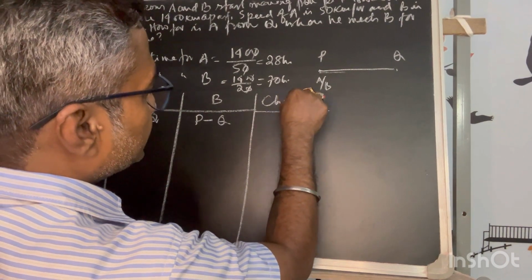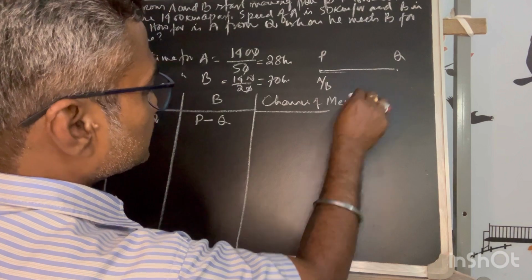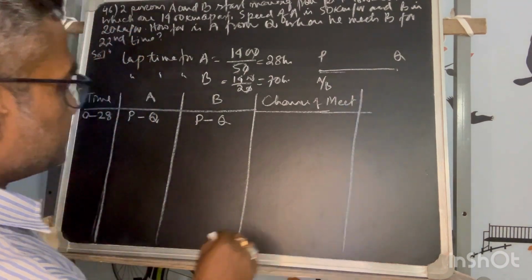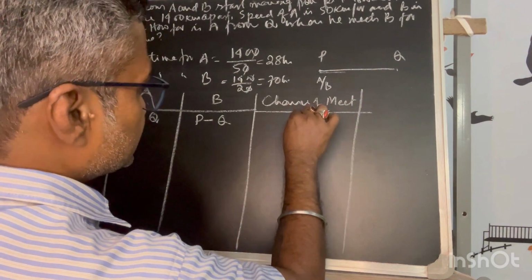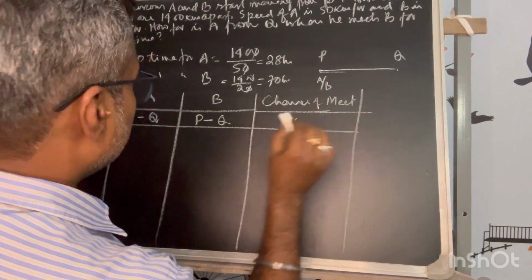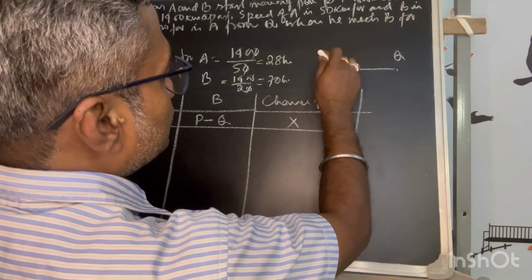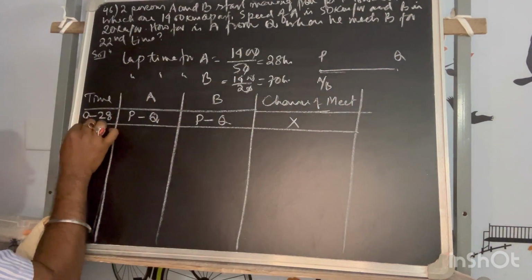Chance of meet. Okay, now we'll see. Chance of meet in the first lap, not there, that I have explained already. Going to the second lap. Second lap consists of 28 to 56.